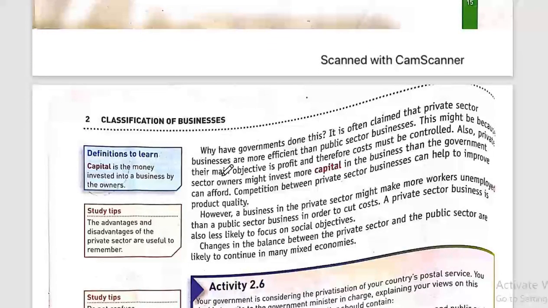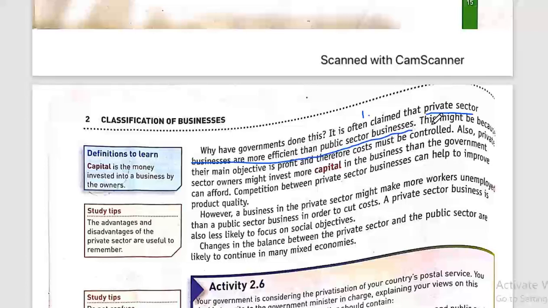So, you might ask yourself why the government might do this privatization, why it's changing its control and ownership from the government into a private business, to a private owner. It's often claimed that the private sector is more efficient than the public sector businesses. This is the first reason, because private sector businesses are more efficient than public sector businesses.